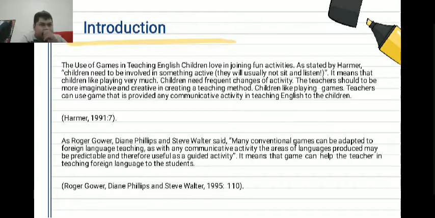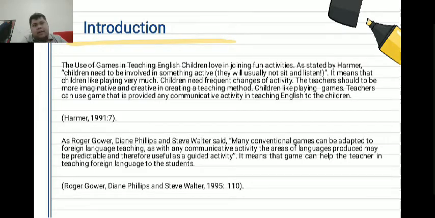Children need frequent changes of activity. The teacher should be more imaginative and creative in creating a teaching method. Children like to play games. Teachers can use games that provide communicative activity in teaching English to children.